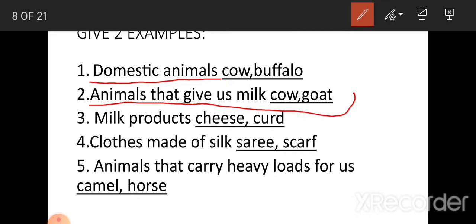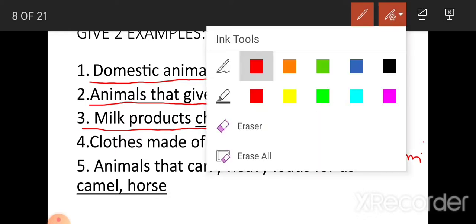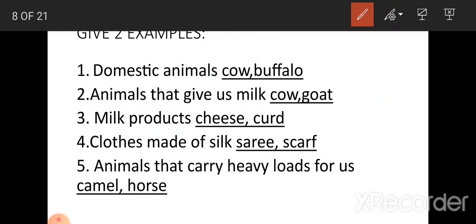Now the third one, milk products. Which are the milk products? Products that are made from milk are known as milk products. Which are they? Cheese, curd, butter, buttermilk. These all are obtained from milk. So they are known as milk products.